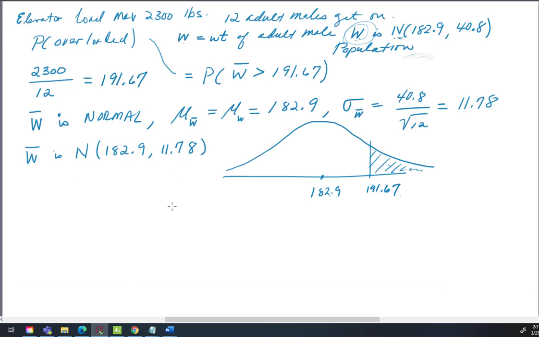But what would that mean? Exceeding this value here means the elevator is overloaded.